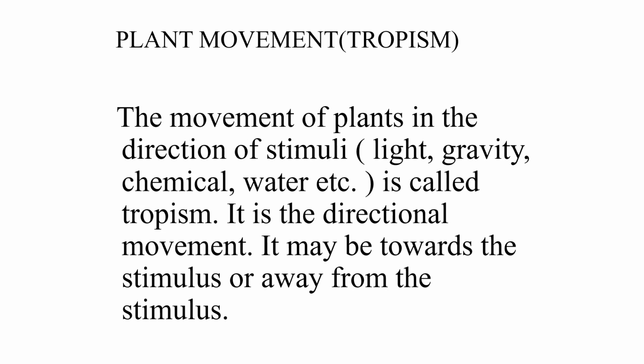Plant movement. This is called a tropism. The movement of plants in the direction of stimuli. Stimuli may be from outside in the form of light, gravity, chemical, water, etc. This is called tropism. It is the directional movement. It may be towards the stimulus or away from the stimulus.